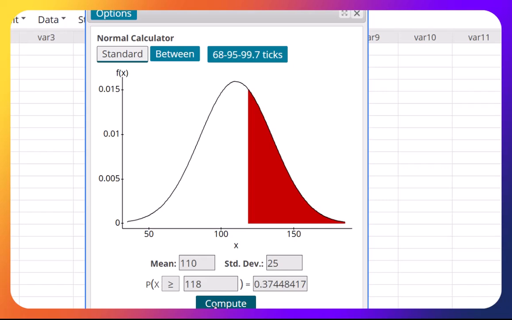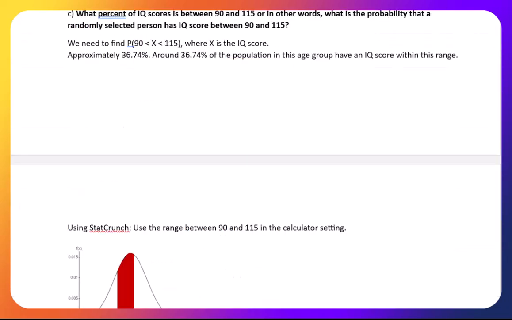I could have reworded this question and said what percent of IQ scores is more than 118. Whatever the question, guys, whether it is a percent, or if I say probability, or if I say area, it's the same thing. It's a probability question. Okay, let's go back. Next question.